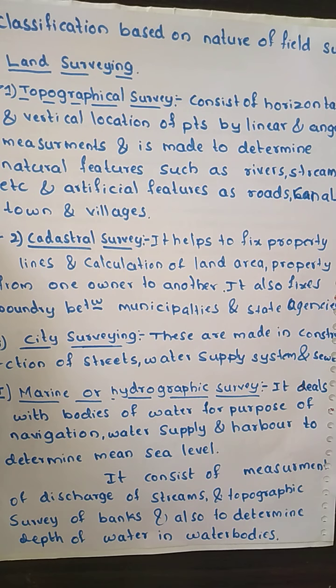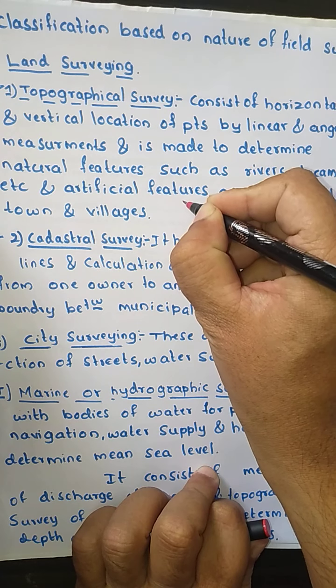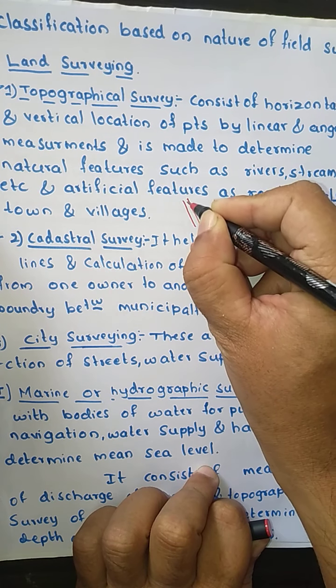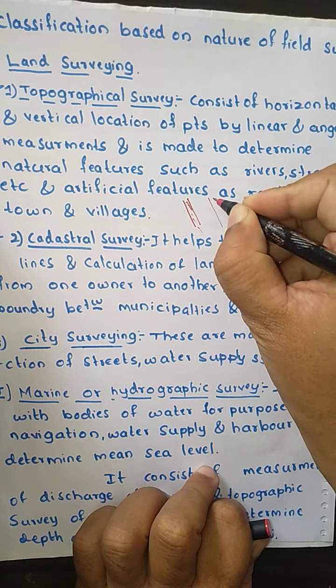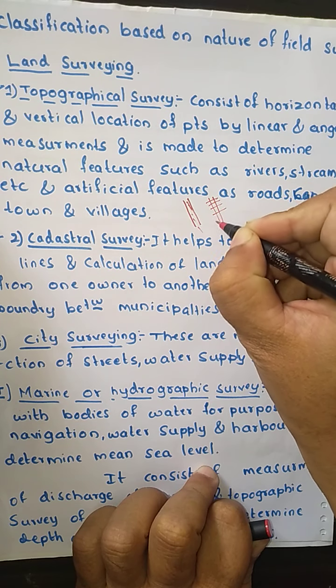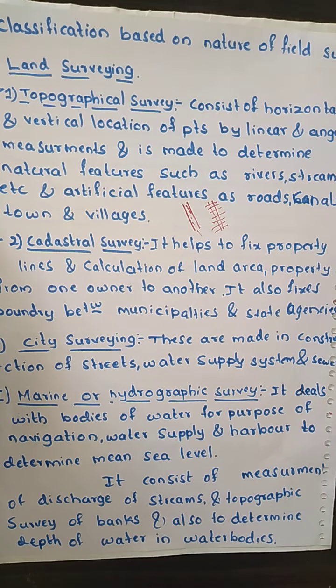I think you can get this from different kinds of maps. In a topographical map you can see the hills, valleys or rivers, and even the artificial features, such as roads, which are designated like this. If the train line is there, it is designated as this. So you might have seen such a topographical map.